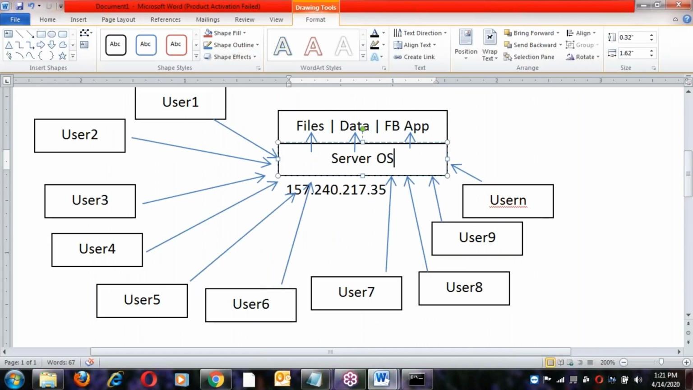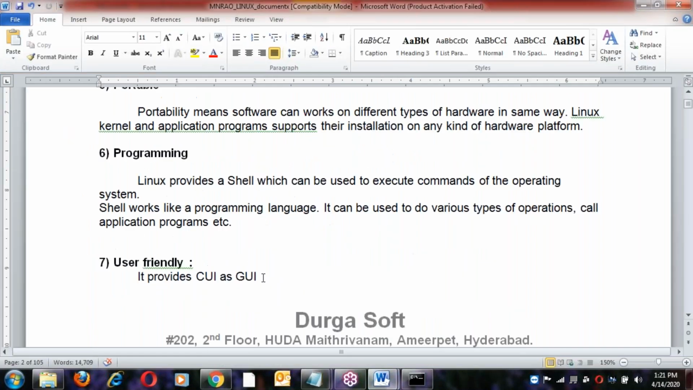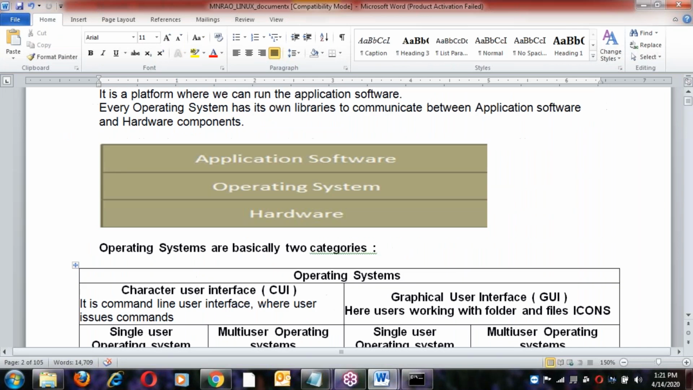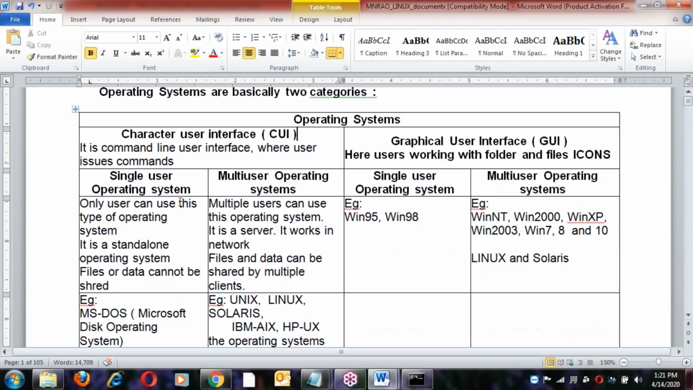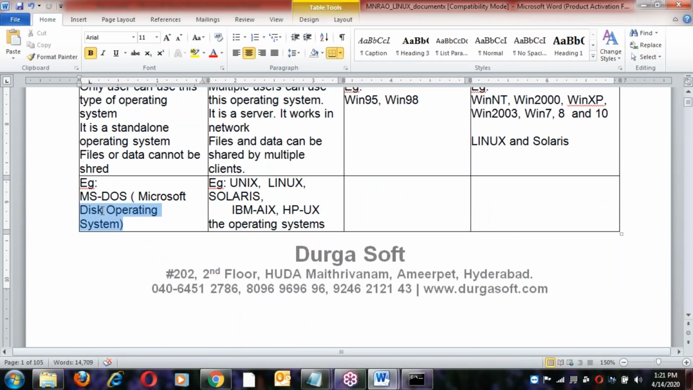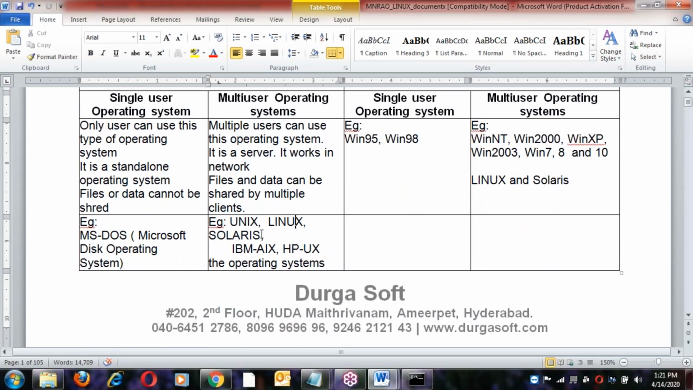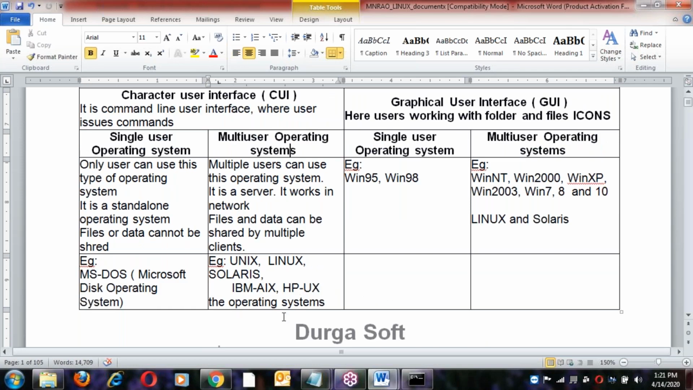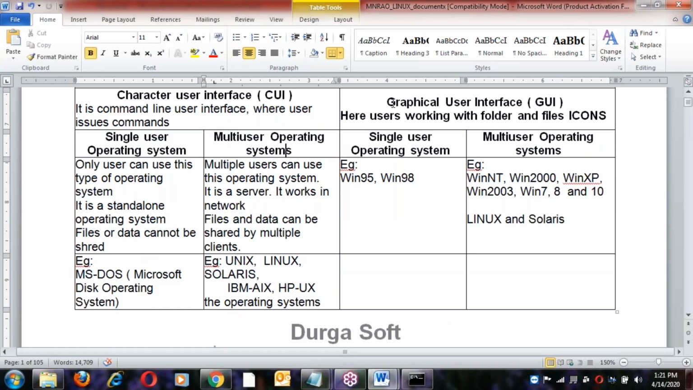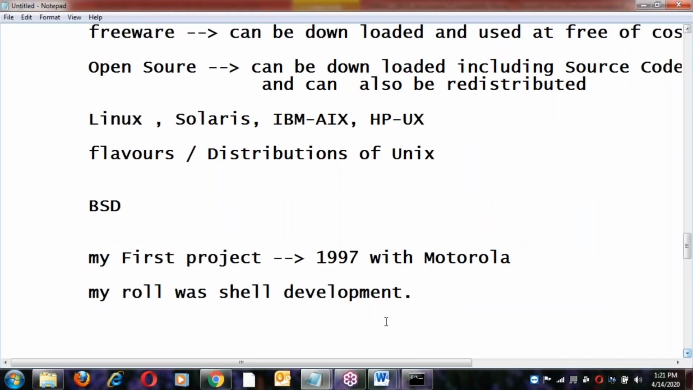See character interface: single user, MS-DOS is an example. Character interface, multi-user OS examples are Unix, Linux, Solaris, IBMX and HPUX, right? Now let us move to GUI, graphical user interface.